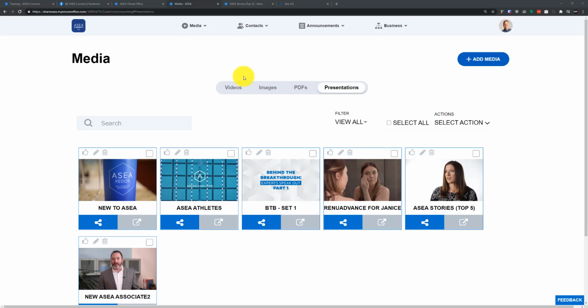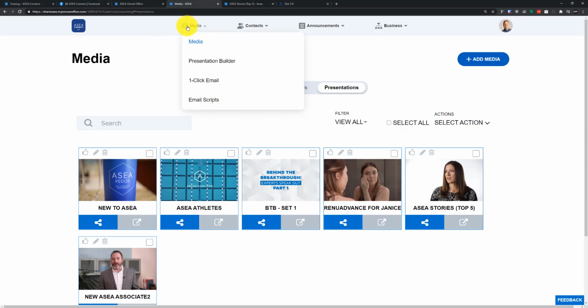I want to talk to you real fast about our email templates before we jump into our Q&A. I've shown you a little bit about that as we sent our church group an email, but I want to show you where you can find your email templates. If you click on Media, you have this little button here for email scripts.